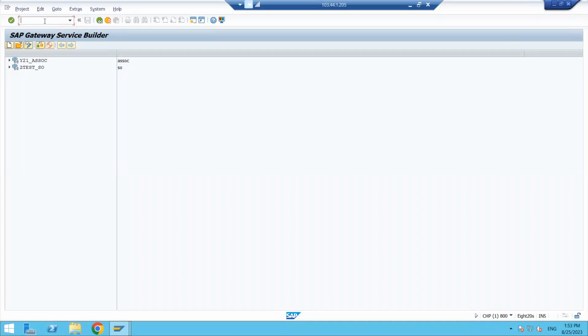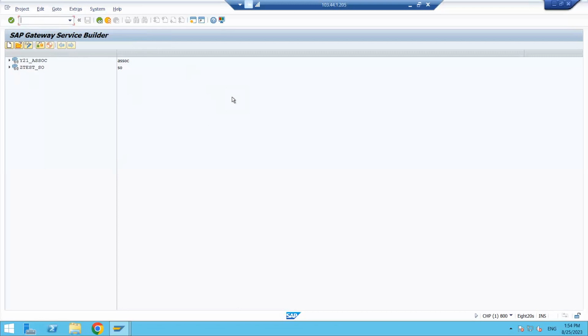This is for creating the project. In this project we have to declare the internal tables or work areas, and we have to write our logic. Up to writing the logic the project will contain, but if you want to execute it, we cannot execute it directly here. So we have to activate one service here.